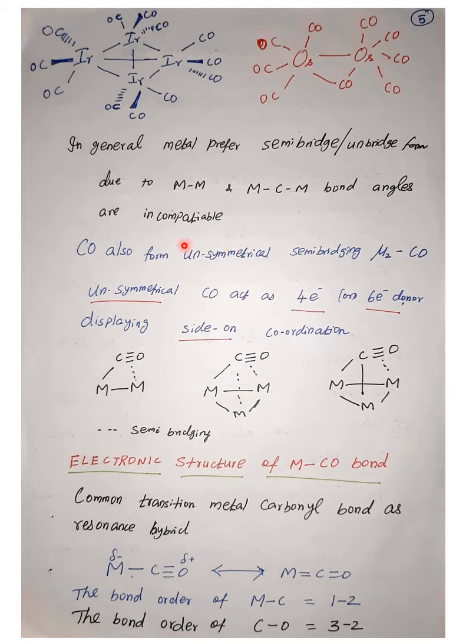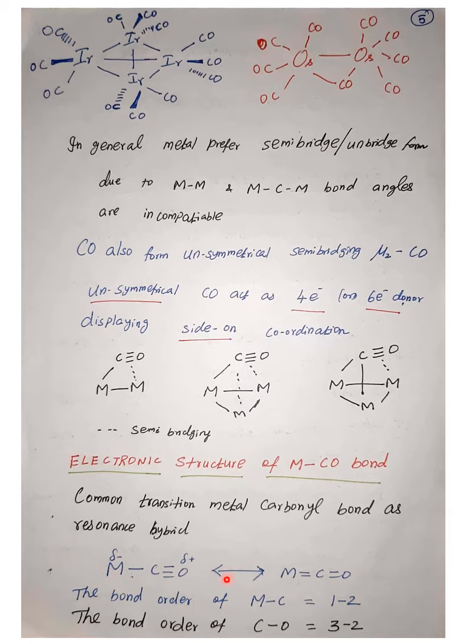Okay, now we'll talk about the electronic structure of the metal carbonyl bond. Common transition metal carbonyl bonds behave like resonance structures. You can see this is a resonance type structure where the metal center will have delta minus and oxygen will have delta plus. Otherwise, it will have metal double bond carbon double bond. Normally transition metal carbonyls exist in this kind of resonance structure.